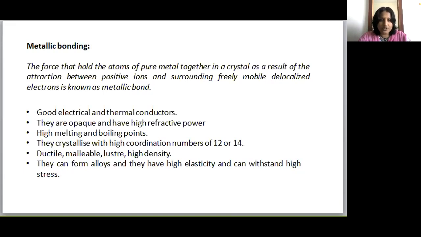So the properties you have written, like electrical and thermal conductors, opaque, melting, boiling, ductile, malleable, etc., cannot be explained based on normal ionic or covalent bonding. So there are theories which explain all these properties. We are going to see what the theories are.